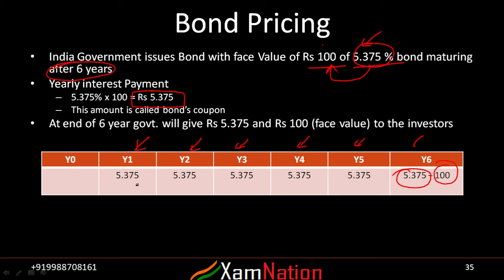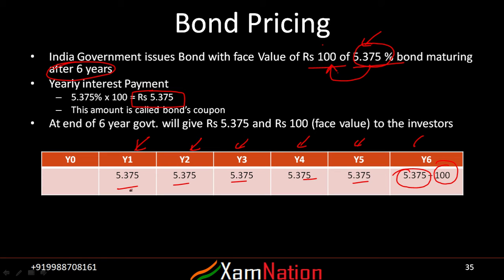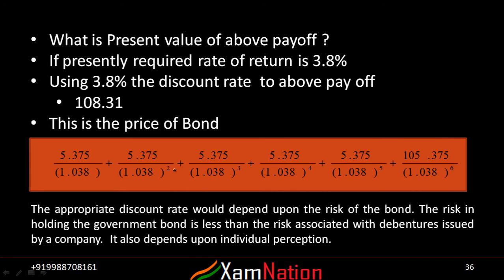Now you will just discount it with the appropriate discount rate factor. What that discount rate factor is, we will look at in a moment. Whatever number comes will be the present value of the cash inflow which you will get if you buy that bond. So this is the present value of the bond payoff. If I take a required rate of return of 3.8%, and I discount all the cash flow with 3.8%, whatever value I get would be the value of this bond. Now what would be the price of this bond?